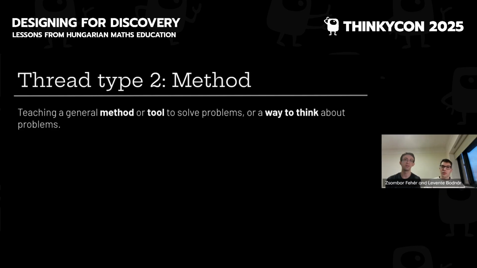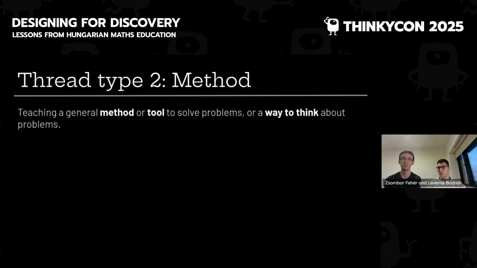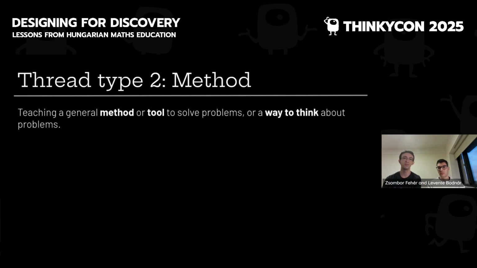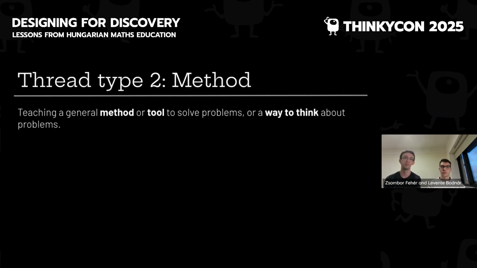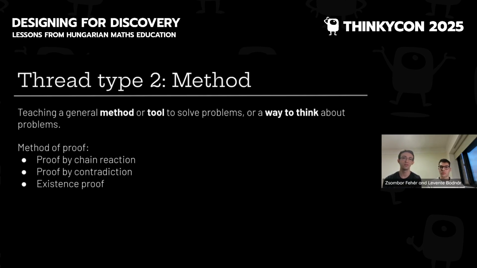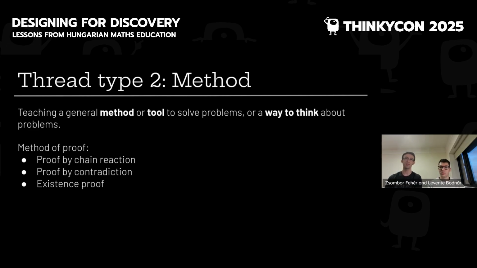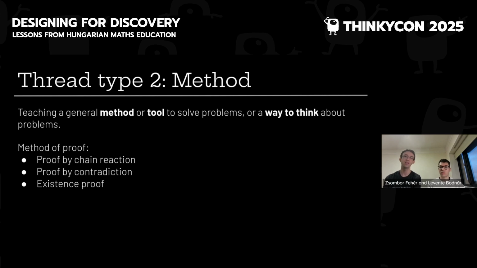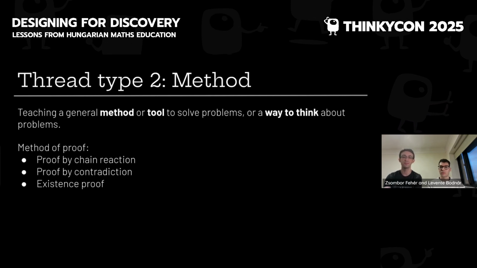So this is what we call thread type 2 method, teaching a general method or tool to solve problems or a way to think about problems. So an important difference to the previous thread type is that the method can be used in different contexts, and the thread of problems shows that. For example, proof by chain reaction was used in 3 very different problems. And by the way, mathematicians like to call it proof by induction, which is one of the main ways of proving statements. So chain reaction is a very important idea.